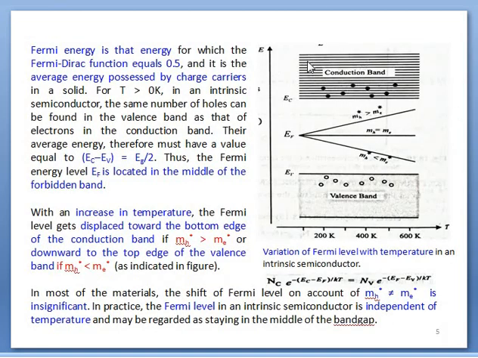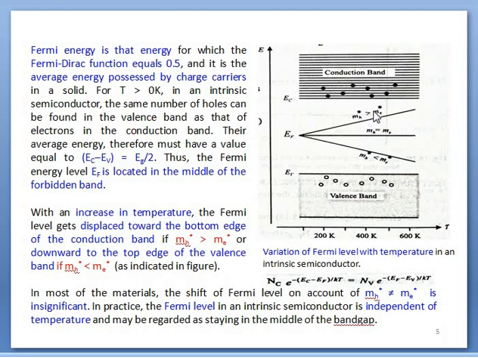This represents the energy band diagram of an intrinsic semiconductor. As you know, it has a valence band and a conduction band. The number of holes is equal to the number of electrons in the conduction band, and we have shown that the Fermi level must exist in between EV and EC when mh* is equal to me*. Let's see what will happen if mh* does not equal me*.